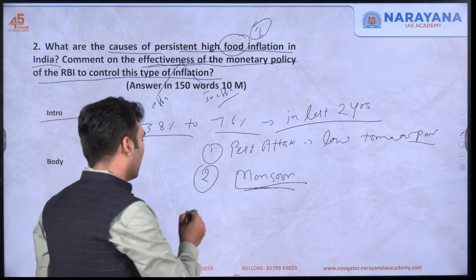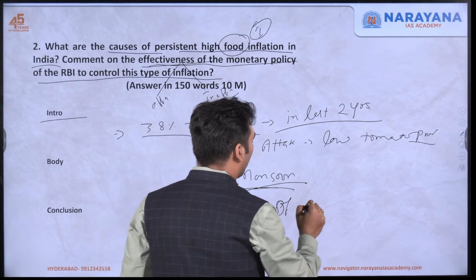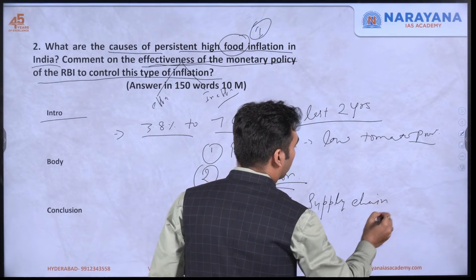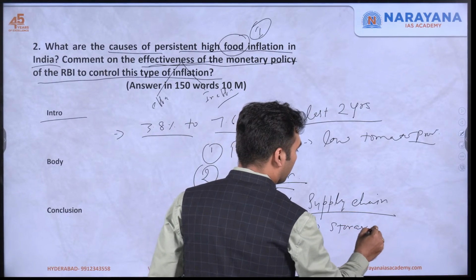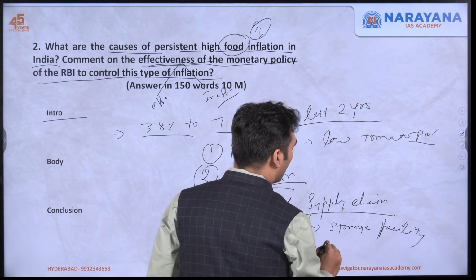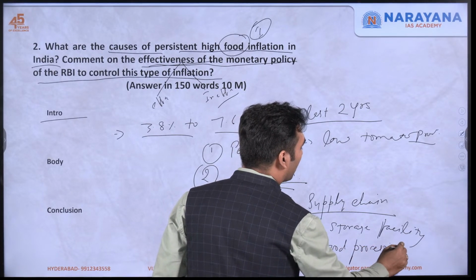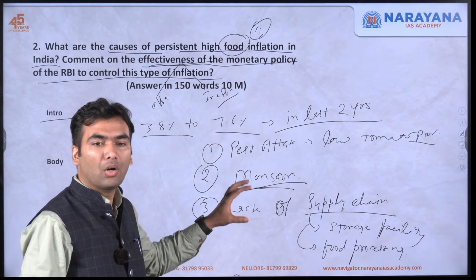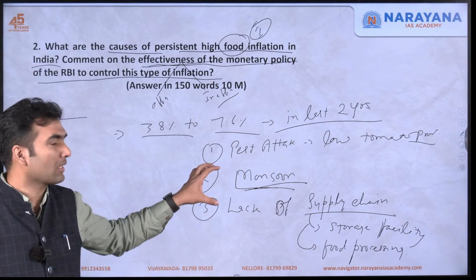And then we have lack of a proper supply chain, because of which we can't store, lack of storage facilities, lack of food processing. If we could have processed the food, stored the same food, if we had cold storage facilities, we would have been able to eat something when production was not enough.